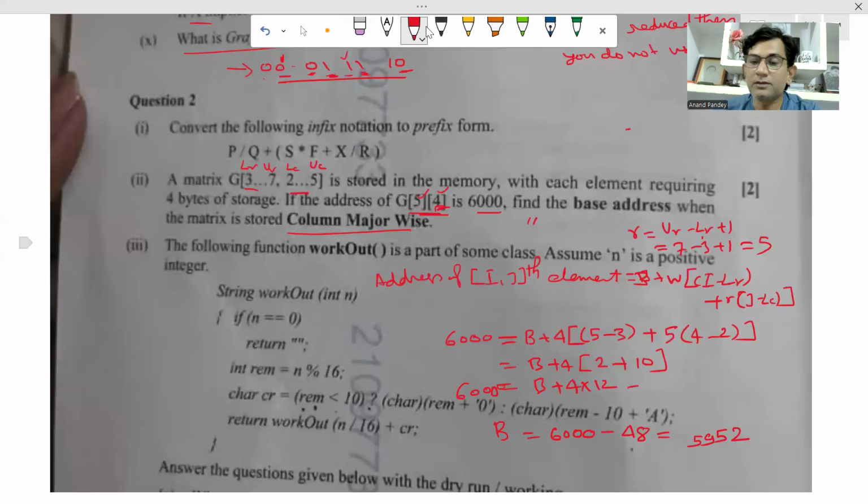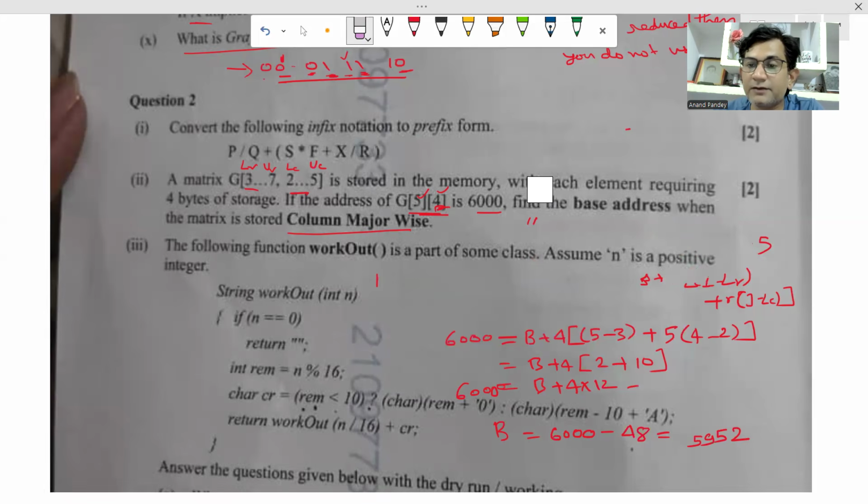Okay. So this is the base address. This time base address was asked. So you can go through this, you can pause it and watch this. For time being, I'm going to delete this. Answer will be 5952.